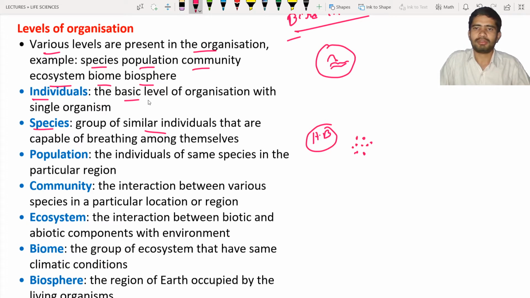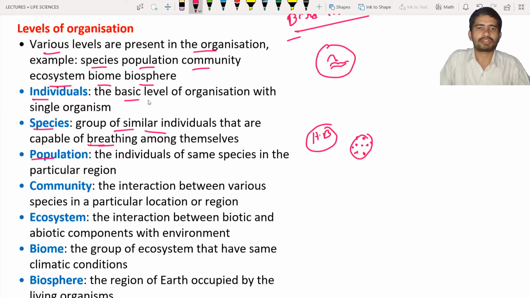A honeybee will not look like a bird, and a honeybee will not look like a dog, and so on. All honeybees are one species, all birds are one species. It means that among birds also you can see different species, and among dogs and so on. So each and every organism has a species, and based upon the similarities in the individuals, we group them into species. These species are going to breed among themselves, or have their young, by a process known as sexual reproduction, and so on.